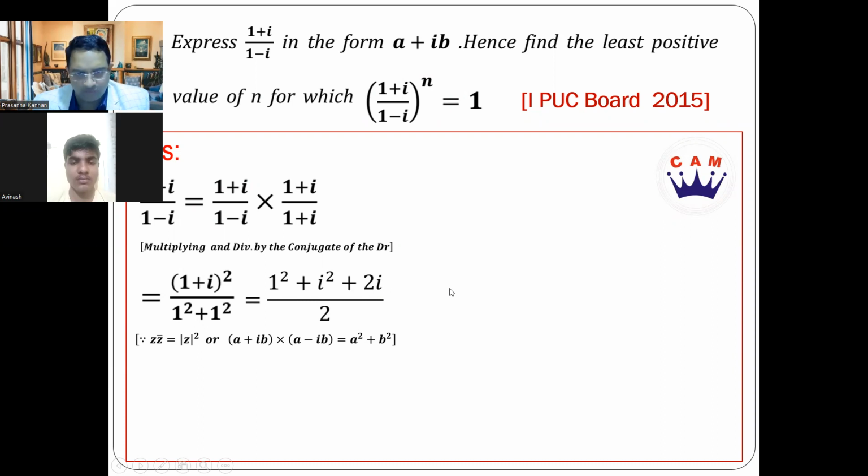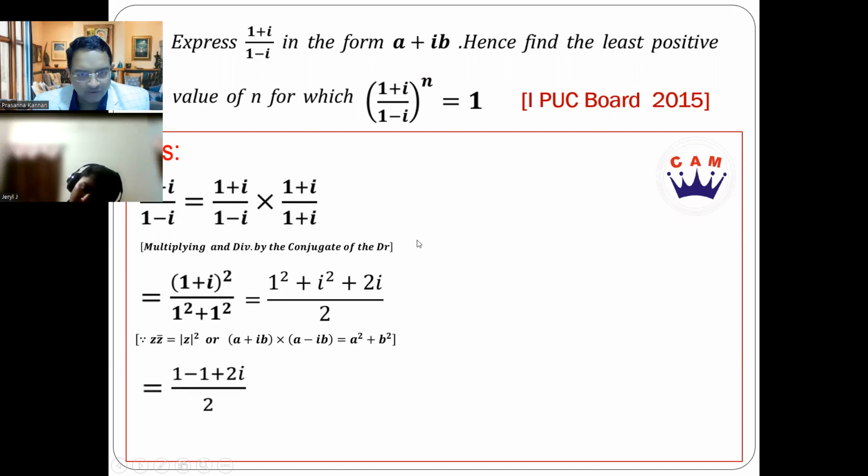What is the value of i square? Minus 1. Exactly. So 1 and minus 1 cancel. So 2i by 2 becomes equal to i. So it's very important, students, for you to remember that 1 plus i by 1 minus i is going to reduce to i.